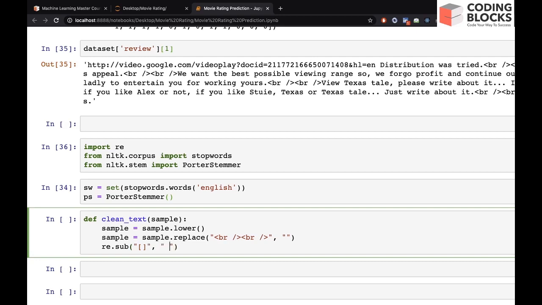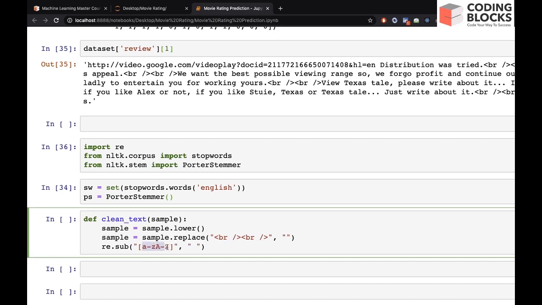So we have to give a pattern here, and with what string we have to replace it. So the pattern is, if the character does not follow A to Z or capital A to capital Z, right?